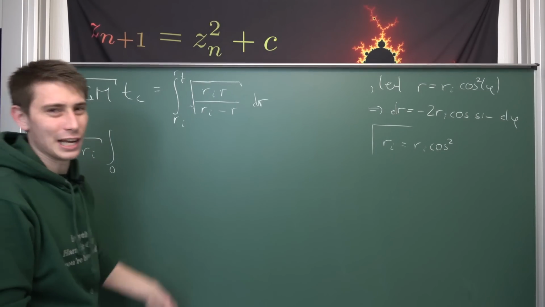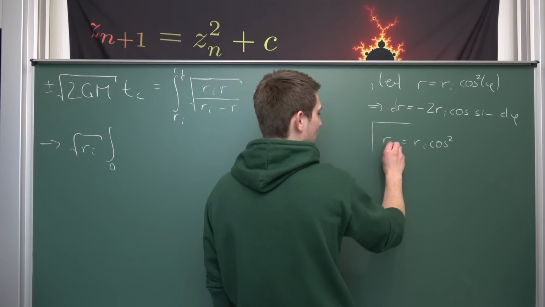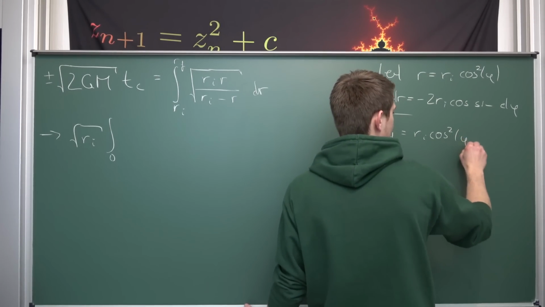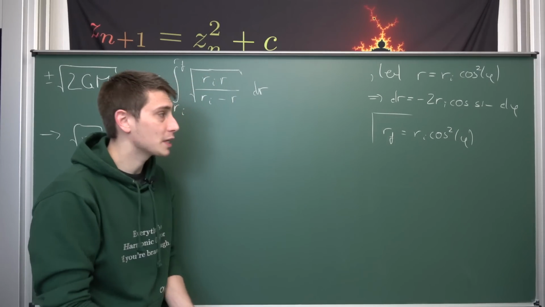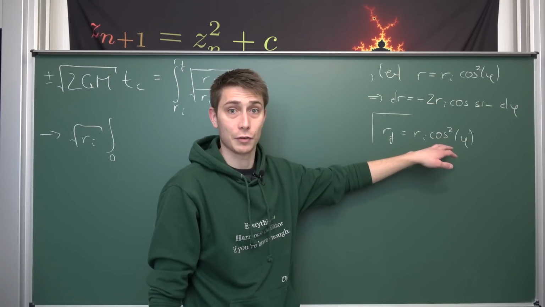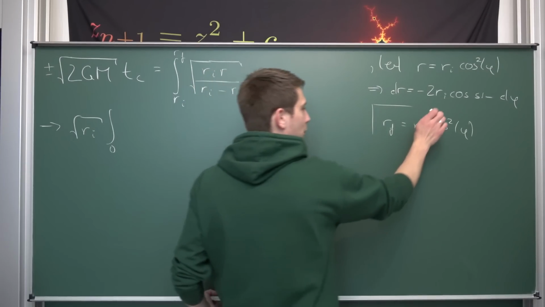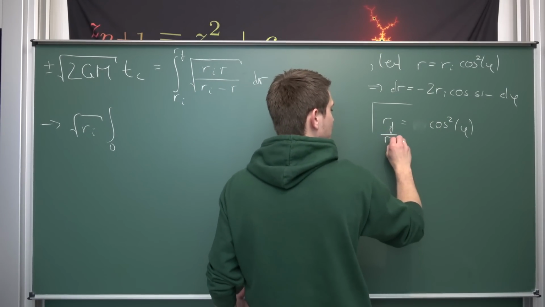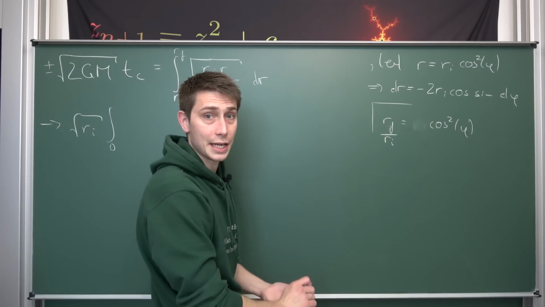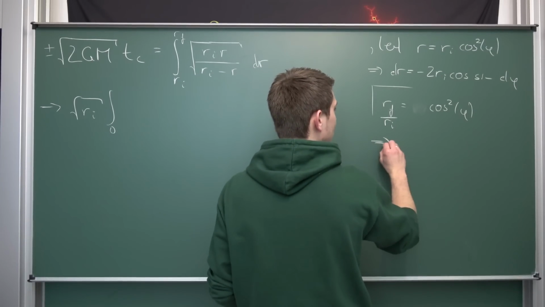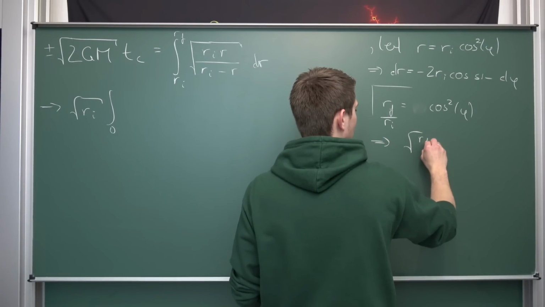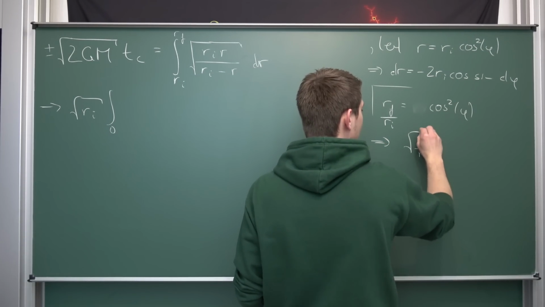Now what about Rf? What can we do about Rf if we plug Rf into here? There's not much we can do apart from solving for phi, meaning we divide both sides by Ri, and then we take the square root on both sides, leaving us with the square root of Rf divided by Ri.